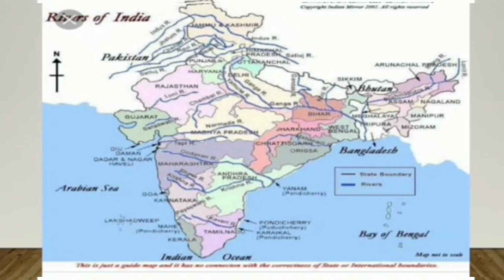First one, what is a river? A large natural flow of water that goes across land and into the sea is called a river.